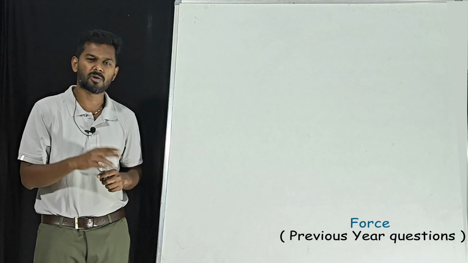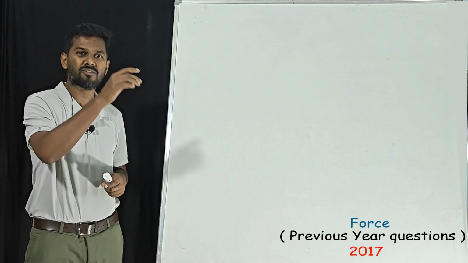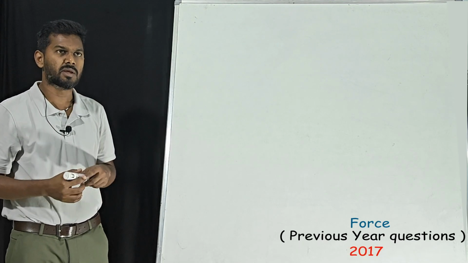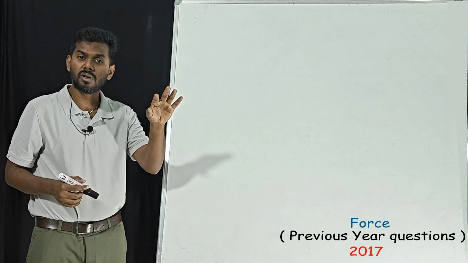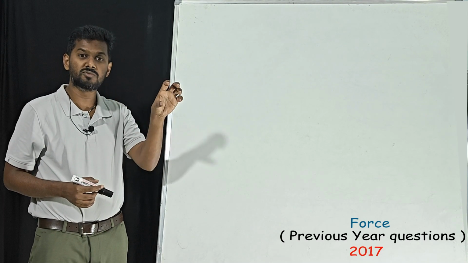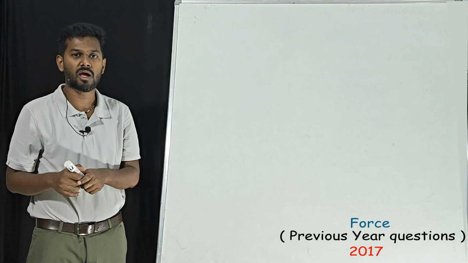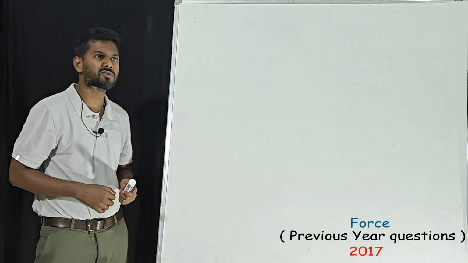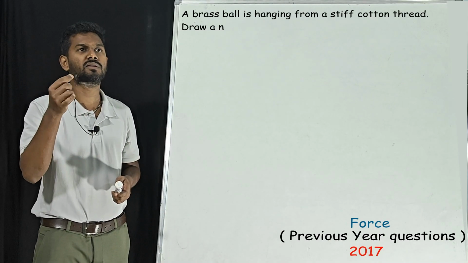Every year from chapter 4, a minimum of 2 questions are asked in the board exam. So we'll start from 2017. See, why not before 2017? Because the questions are simple, not that logical, and a few portions which were there in 2017 are not in our textbook presently. See, our first question in 2017: a brass ball is hanging from a stiff cotton thread.